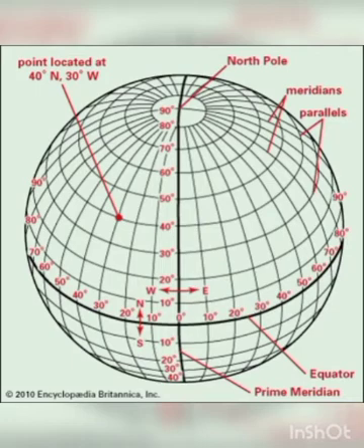Now all of you open your social booklet. The first question, now read it. What are the two sets of imaginary lines drawn on maps and globes?